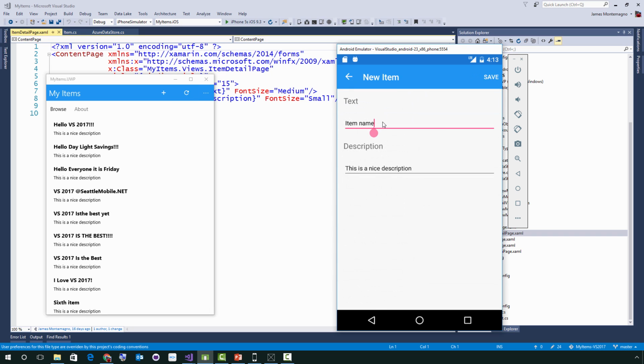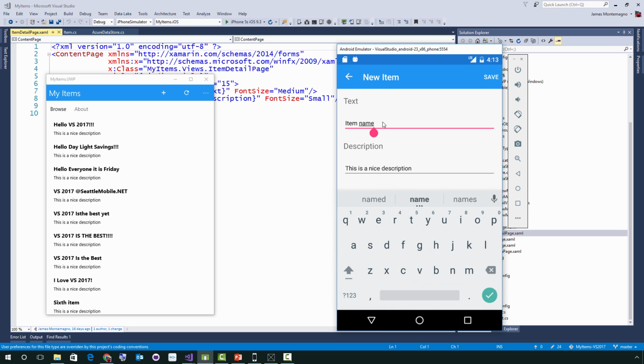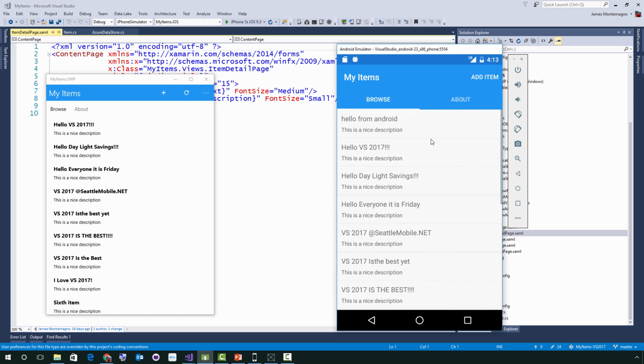And I'll come over here and add a new one. And I'll say, hello from Android. Type this out. I'm not sure why my keyboard wasn't working, but it is what it is. So now I'll make sure that it's all refreshed, synced up. We come over here. Boom, there it is.